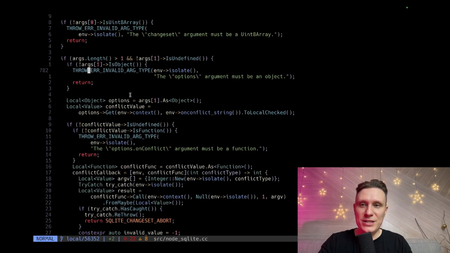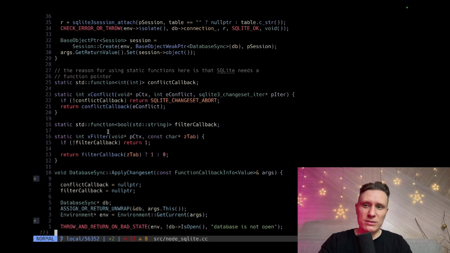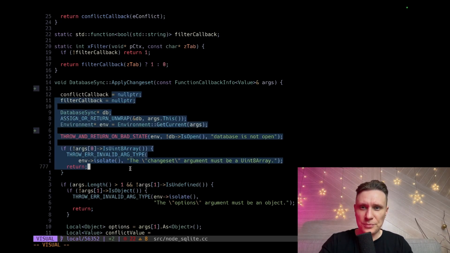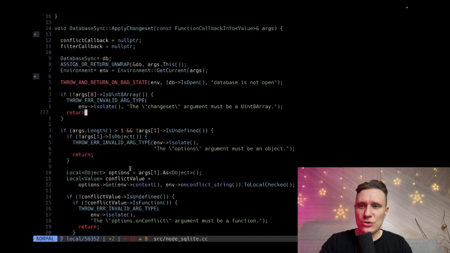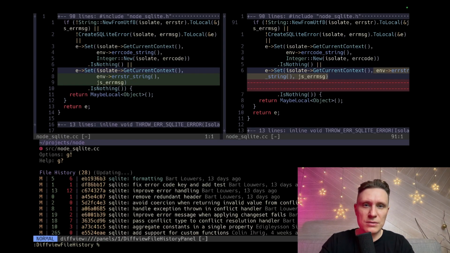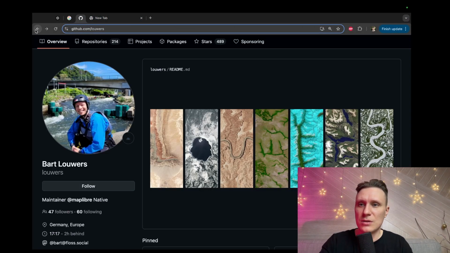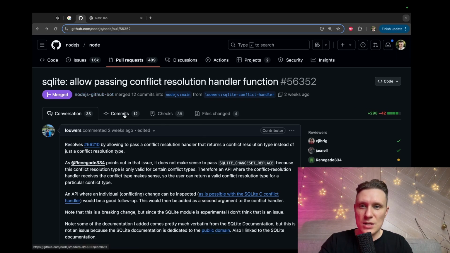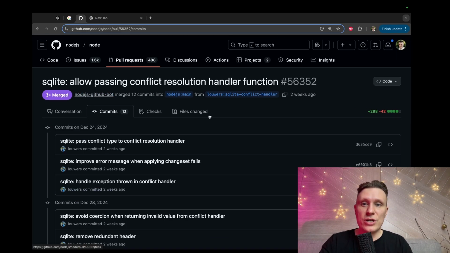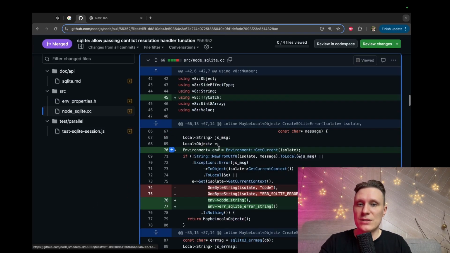So my IDE, I'm using NeoVim, is not very good with C++ because I haven't configured it. But what would be time to do? So now we can change JavaScript, we can change our C++ code. Let's try to understand how the thing works. What our guy Brad did. Let's check his pull request. Brad, cool guy. Commits, yes. File changes, okay. Let's understand, not the test, but this one.